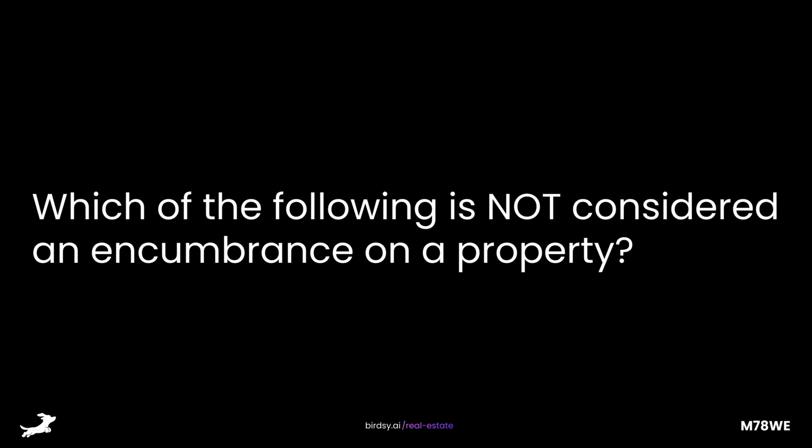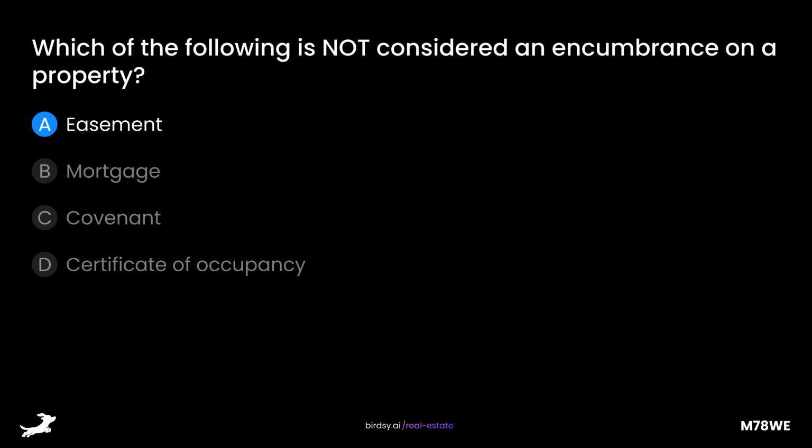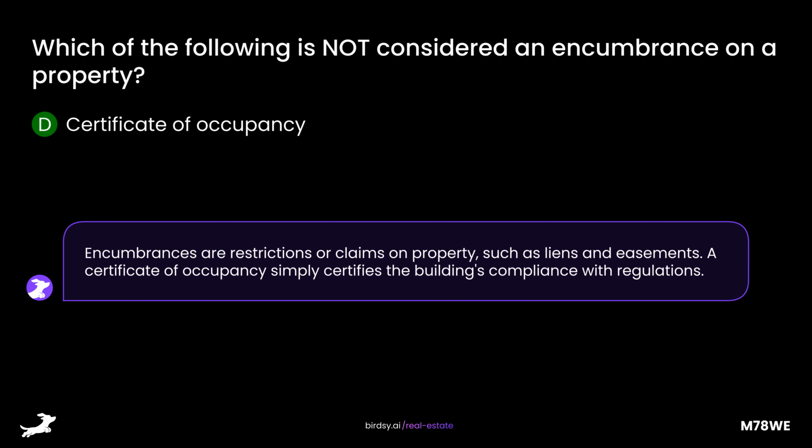Which of the following is not considered an encumbrance on a property? Is it A, easement, B, mortgage, C, covenant, or D, certificate of occupancy? The answer is D, certificate of occupancy. Encumbrances are restrictions or claims on property, such as liens and easements. A certificate of occupancy simply certifies the building's compliance with regulations.